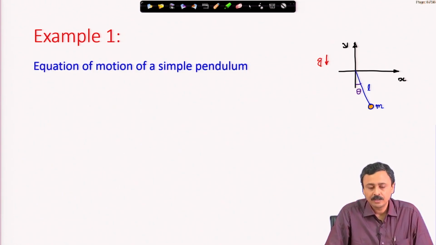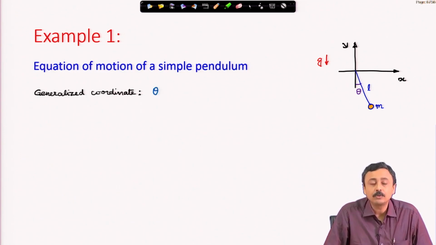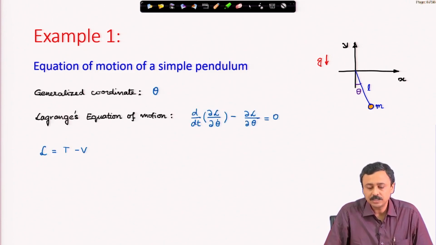We will then have n equations of motion. Just as a quick example, we will look at the pendulum example, the equation of motion of a simple pendulum. The generalized coordinate, we know, is theta. Lagrange's equation is straightforward: d/dt of del L del q dot minus del L del q. This is the form of Lagrange's equation for a single coordinate theta.